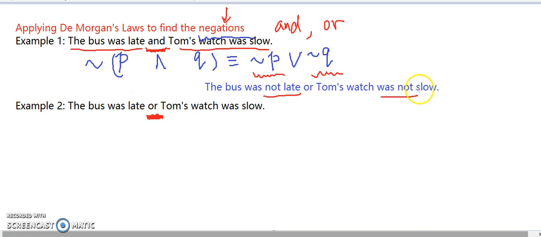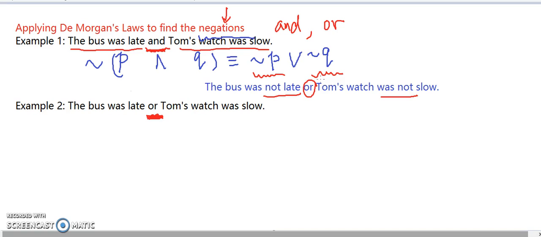And so we don't really need both of them to occur. Bus not late or watch not slow, we don't really need both of them to disagree with what he says. We only need one of them. So that's why we put or to join these two statements. Well, or doesn't mean it can only be one of them.